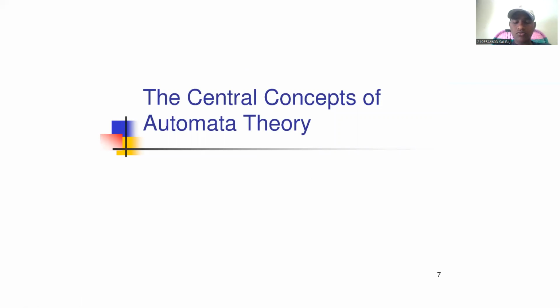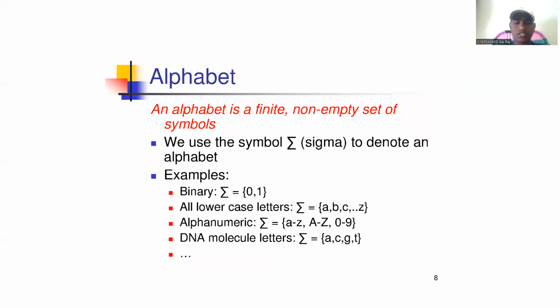The central concepts of automata theory: first, alphabets. An alphabet is a finite, non-empty set of symbols. That means it should contain at least one symbol. We use the symbol sigma to denote an alphabet.